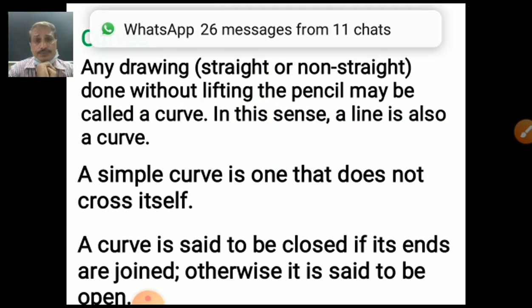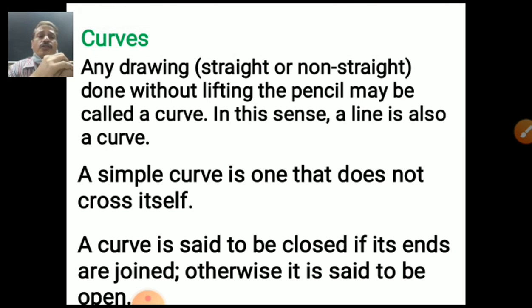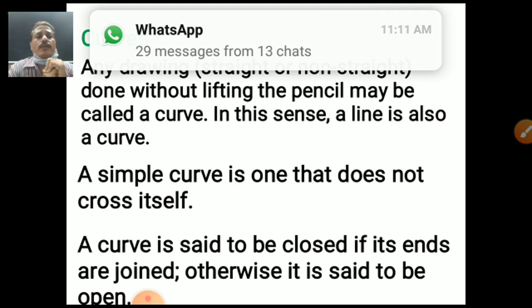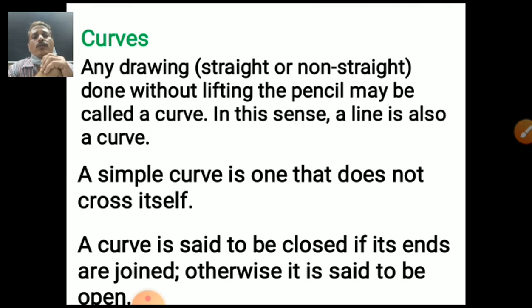Now curves. What is a curve, student? You may have heard about this word. Any drawing, straight or not straight, done without lifting the pencil may be called a curve. In this sense, a line is also a curve. A simple curve is one that does not cross itself. A curve is said to be closed if its ends are joined. Otherwise, it is said to be open.